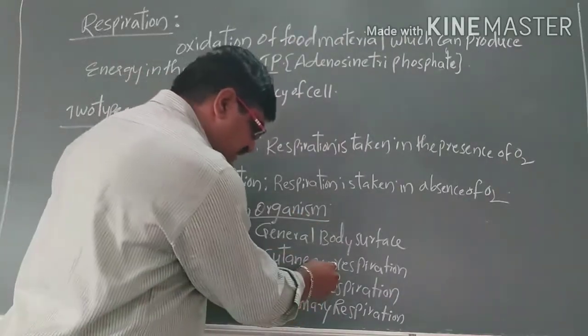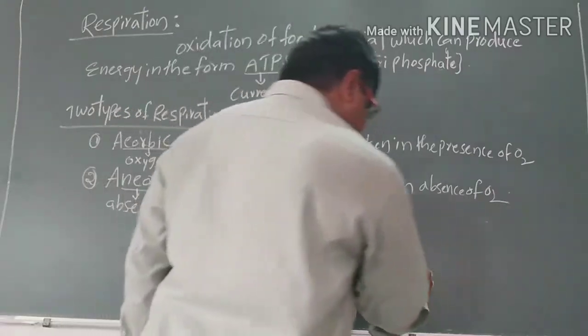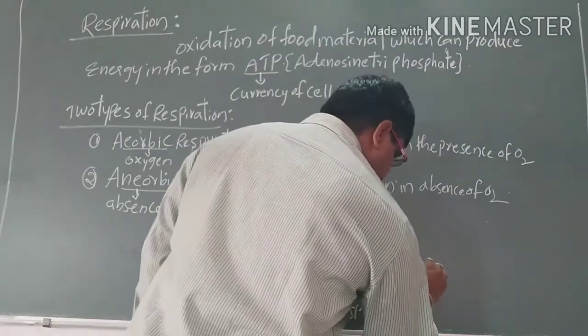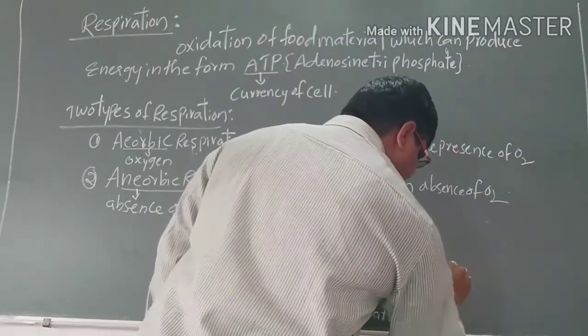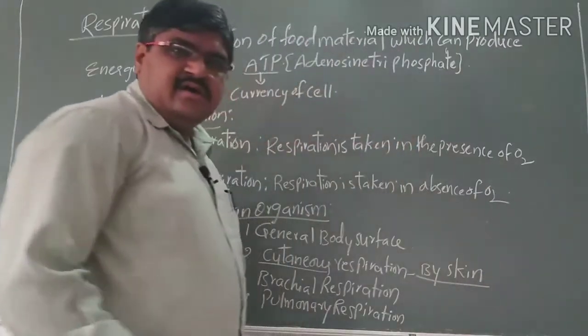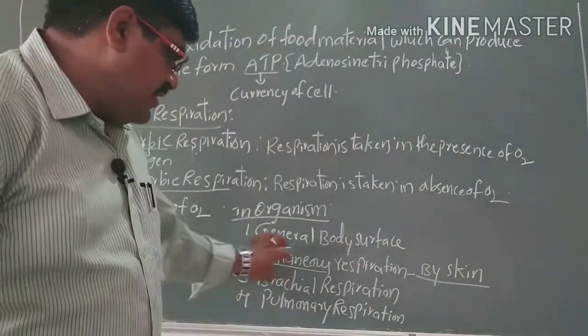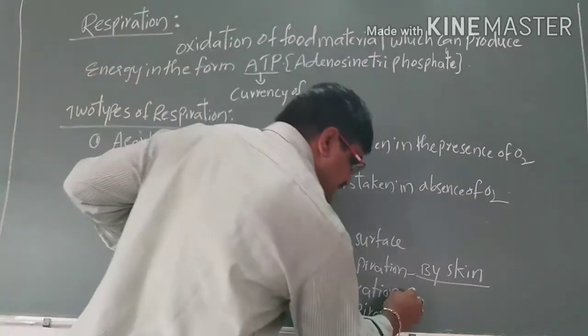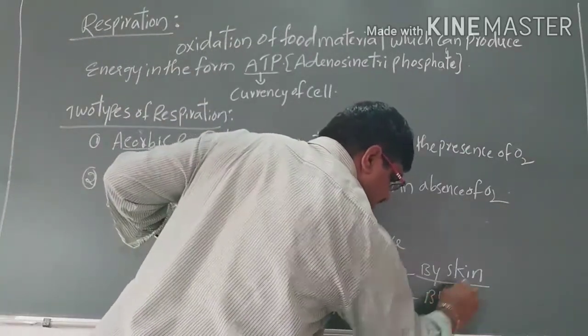Cutaneous respiration is when respiration takes place by the skin. Bronchial respiration means the respiration takes place by gills.